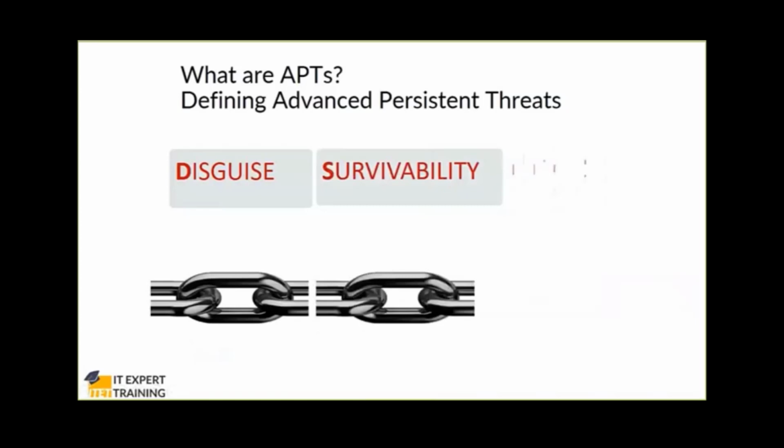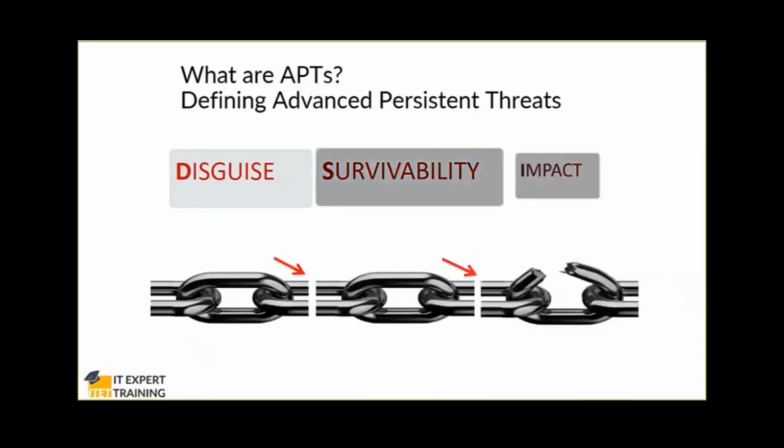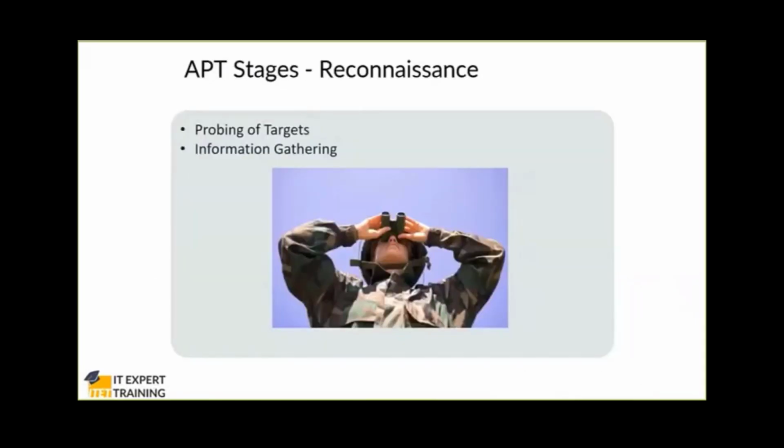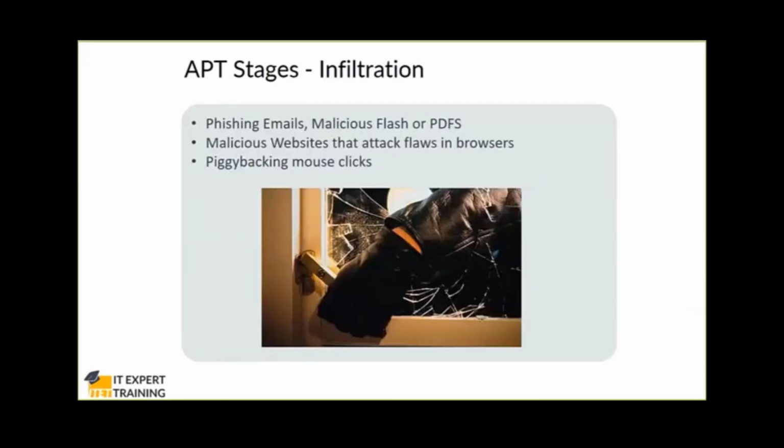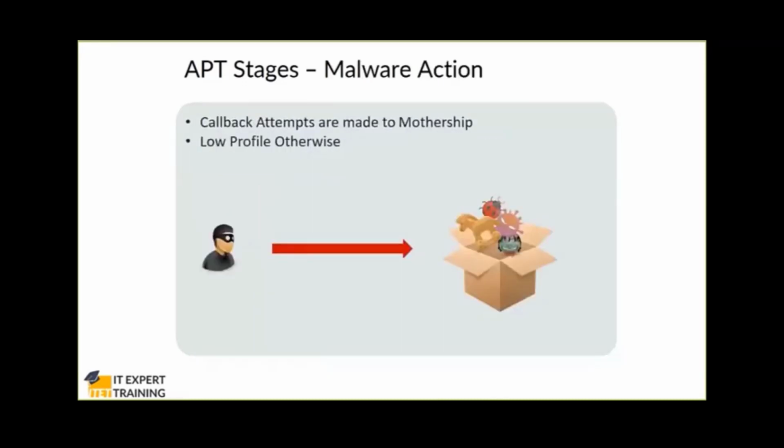So they discuss, they survey, they impact. Let us give a quick look at how they probe. They probe the target. They want to know what time they are coming, what type of application you are using. They will try to understand your system. Then they will use phishing email, malicious flash to get inside and open the door.